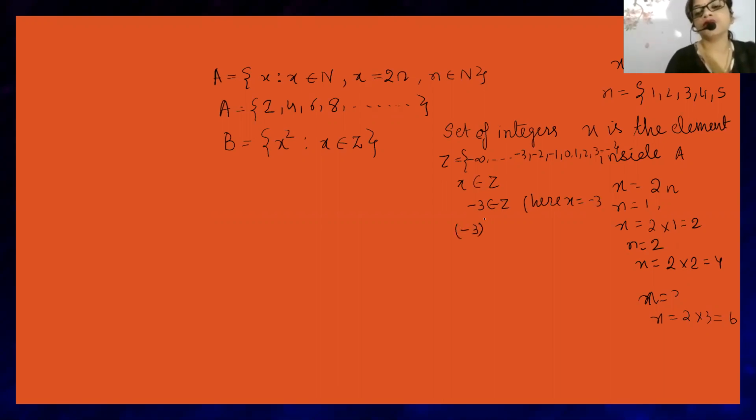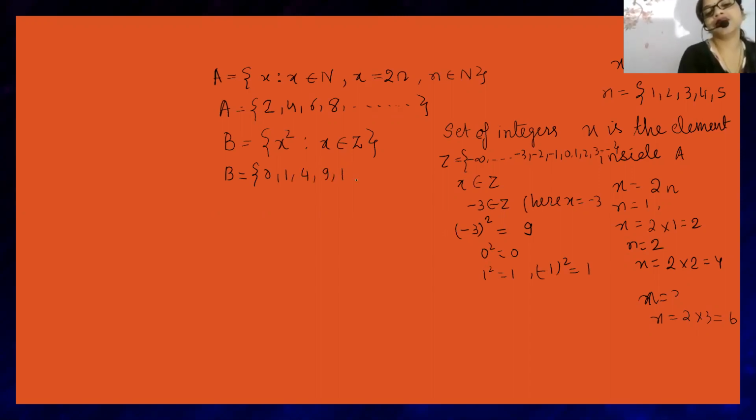So -3 whole square, because they told that x square is present inside B. So that is -3 whole square, that is 9, is present inside. Shall we start from 0? So 0 square will come 0. 1 square will come 1. -1 square will also come 1. So what will be the set in roster form? The set in roster form will be 0, 1, 4, 9, and then 16, 25.